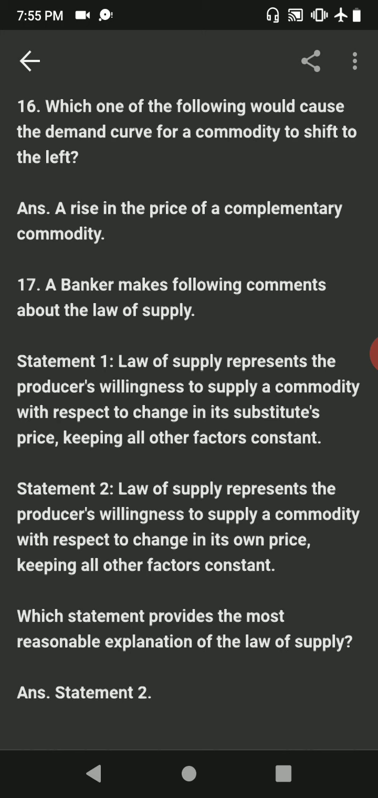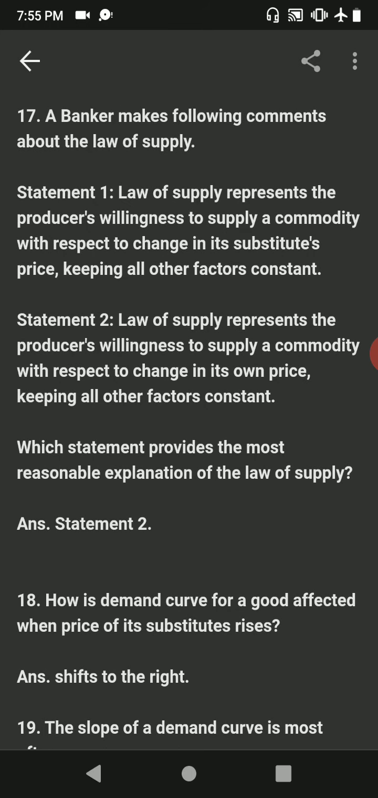Question number 16. Which one of the following would cause the demand curve for a commodity to shift to the left? Answer is a rise in the price of a complementary commodity. The requirement is to identify the factor that would cause the demand curve for a product to shift to the left. Our answer is correct because a shift in the demand curve to the left would be indicative of a decrease in demand for the product, and an increase in the price of a complementary commodity would cause such a shift.